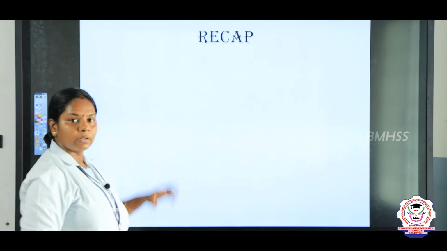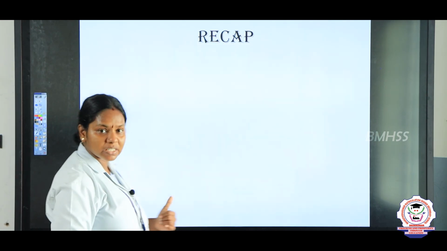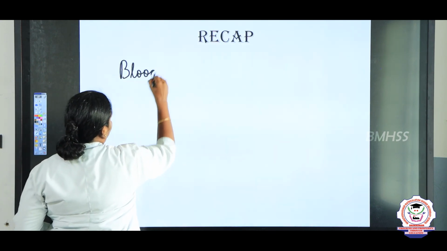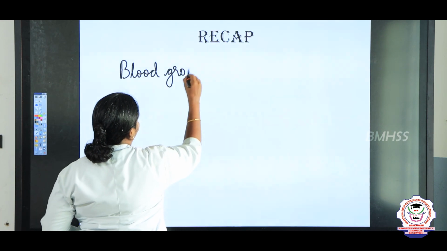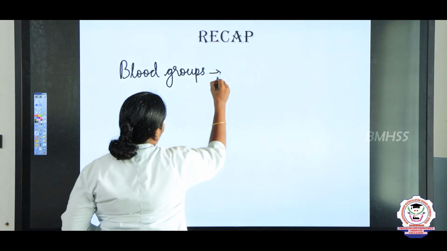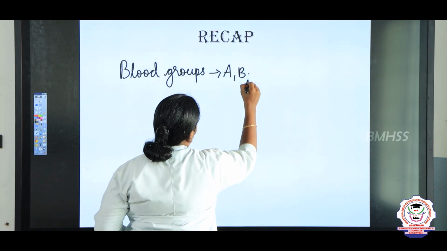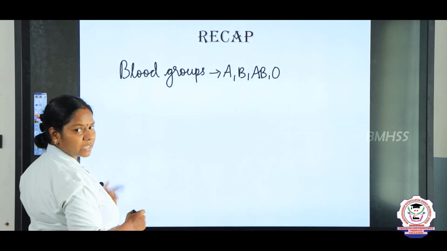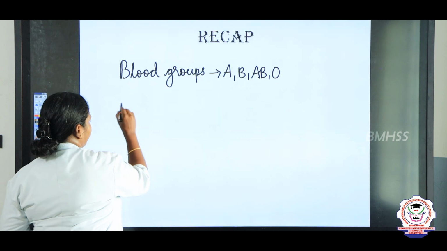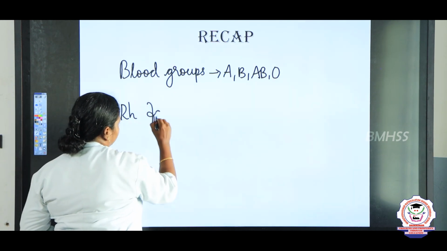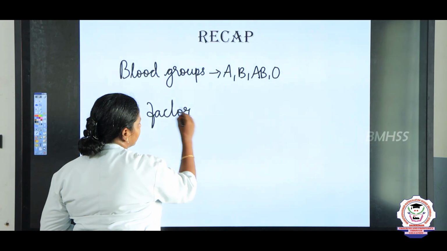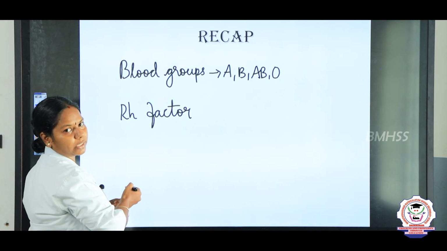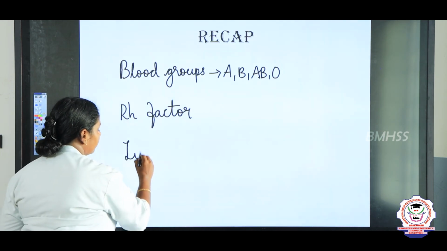So children, what are all the things we studied in this session? We studied about the blood groups. What are all the 4 blood groups? A, B, AB and O. Yes, very good. Next, we have discussed the RH factor. By the presence of this RH factor, we can say the person has a positive or a negative blood group. And last, we discussed about the lymph.